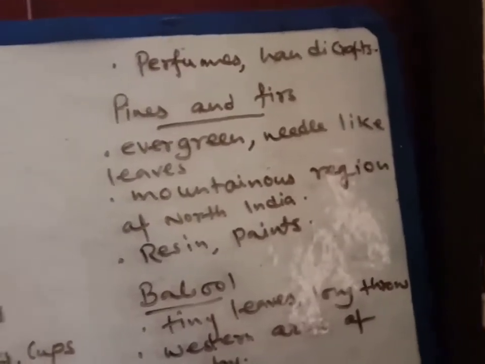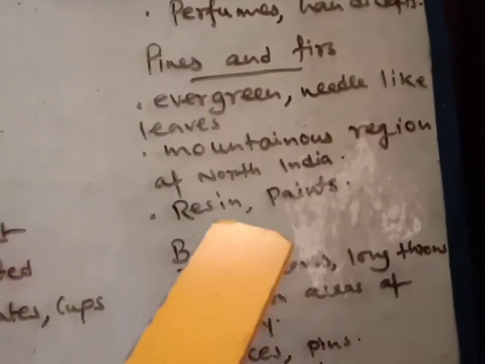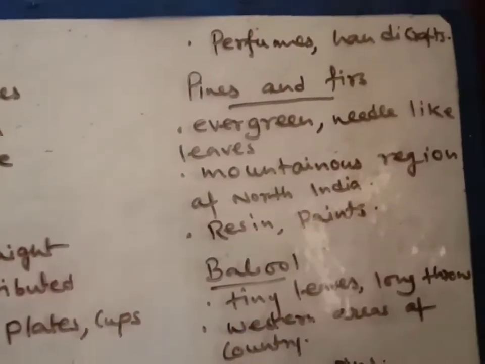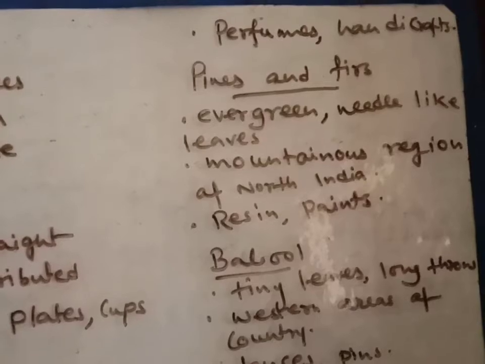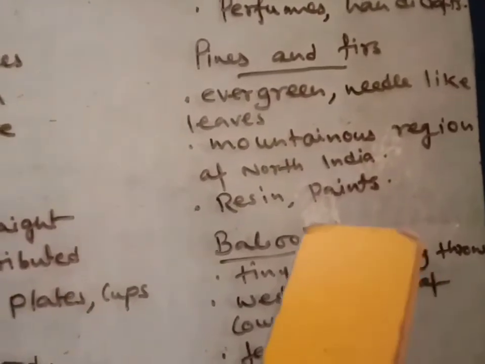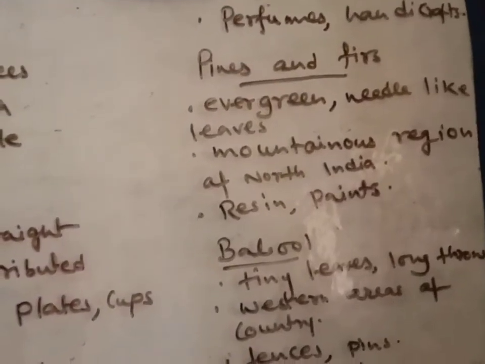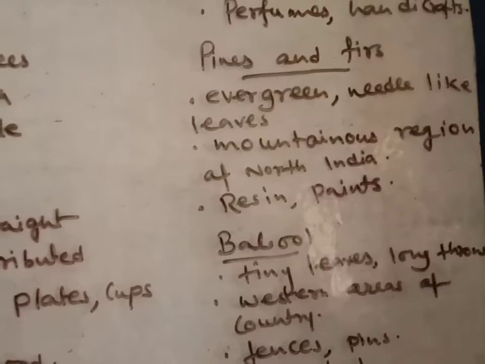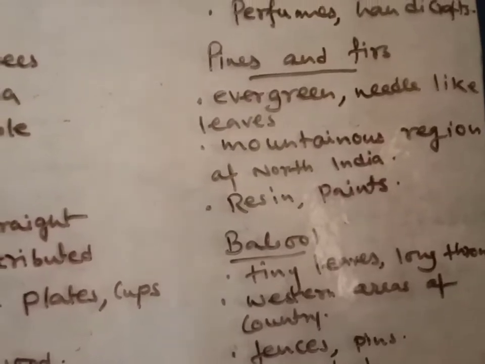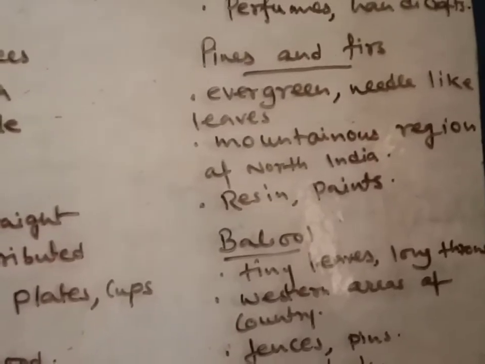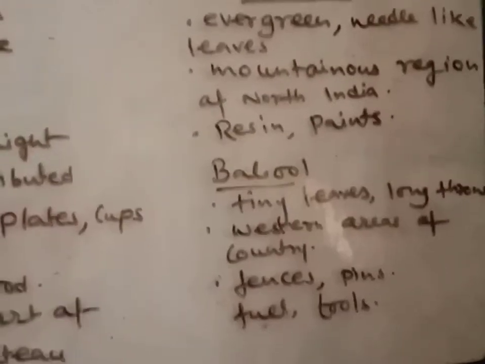Okay. Now the third point is resin and paints. Resin and paints means from these pines and firs we get resin. What is this resin? Resin is a sticky kind of liquid, and this resin is also important for manufacturing paints and turpentine. Okay. Next one, here I have written, that is babul.